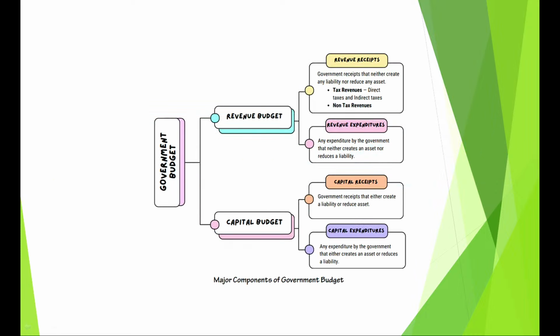Now I want you to pay attention to this diagram, which is regarding revenue budget, revenue receipts and revenue expenditure, capital receipts and capital expenditure. And I want you to understand the definition through this very simple diagram that I am going to explain to you now.